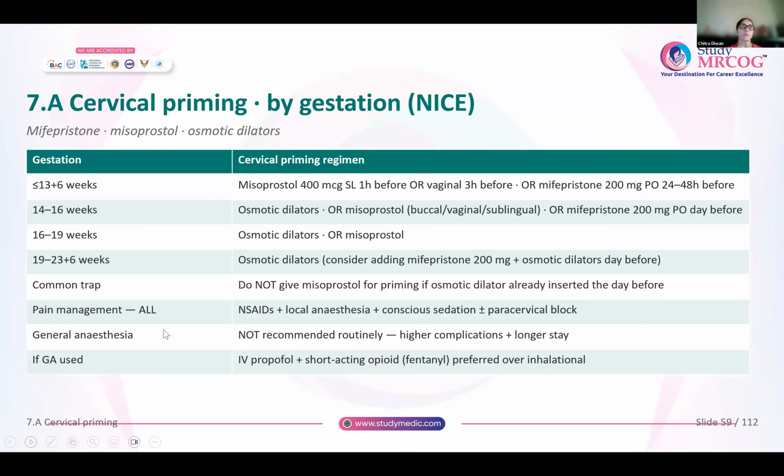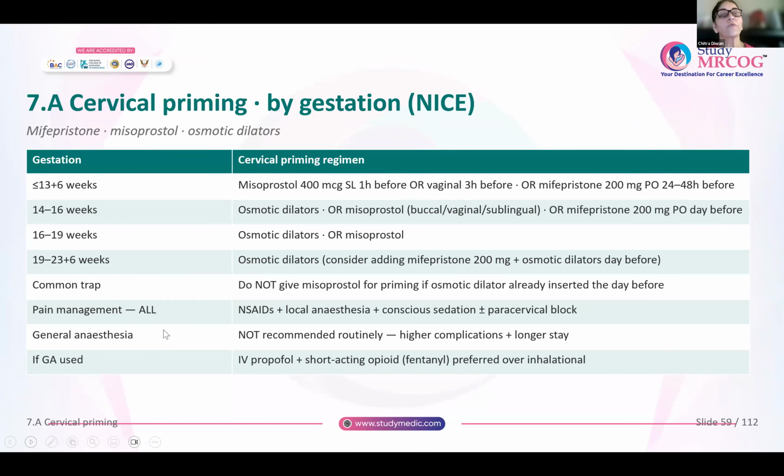Now coming to the priming of the cervix. You can either prime the cervix with mifepristone, misoprostol or osmotic dilators. When the pregnancy is less than or equal to 13 plus 6 weeks, you can give misoprostol 400 micrograms 1 hour before if sublingual, or 3 hours before if vaginal. Or mifepristone, you can give 200 milligrams 24 to 48 hours before the procedure is done.